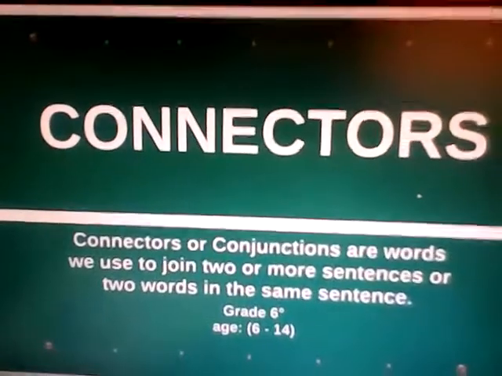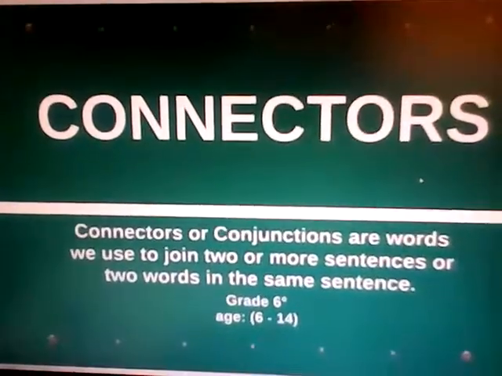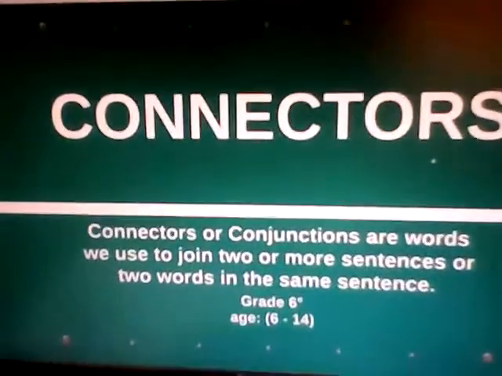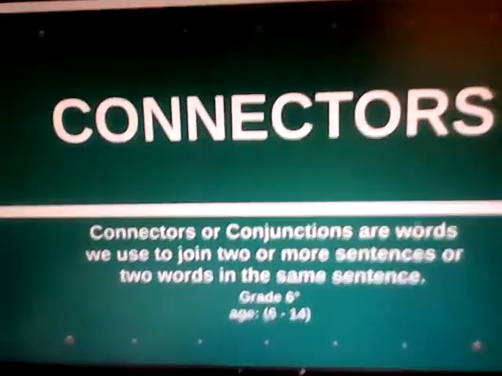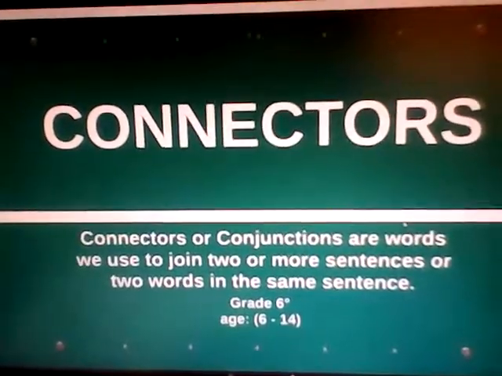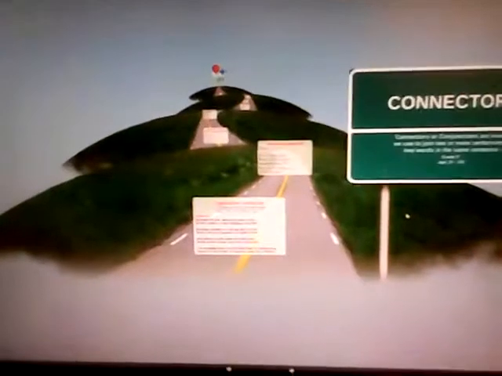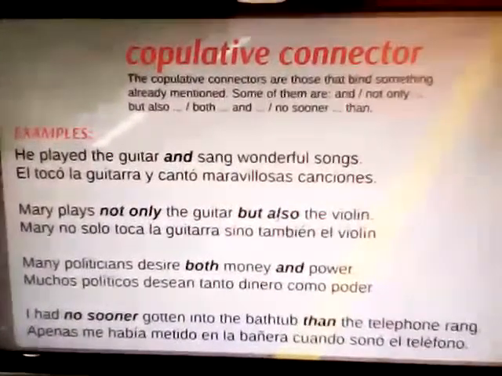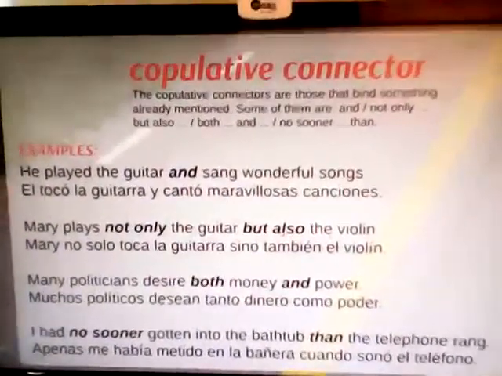Okay, the student has to click in order to go to the next slide. For example, if they click, they will find another slide, and the slide says the following: copulative connector.